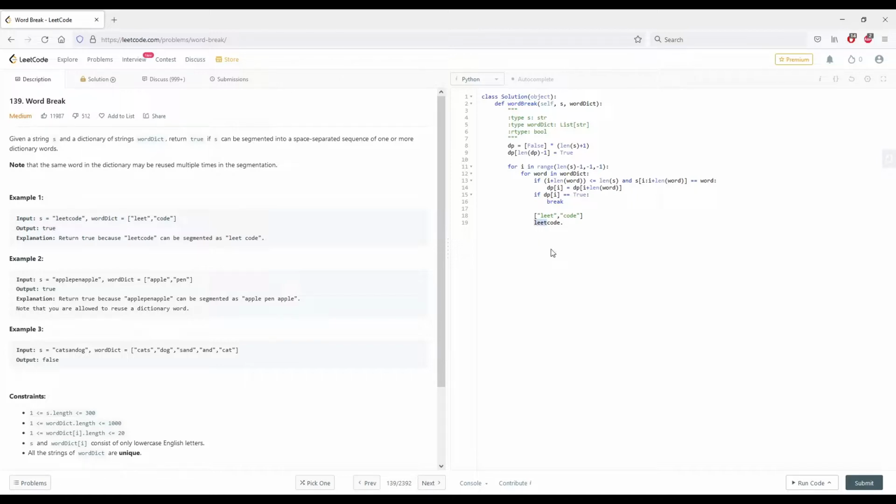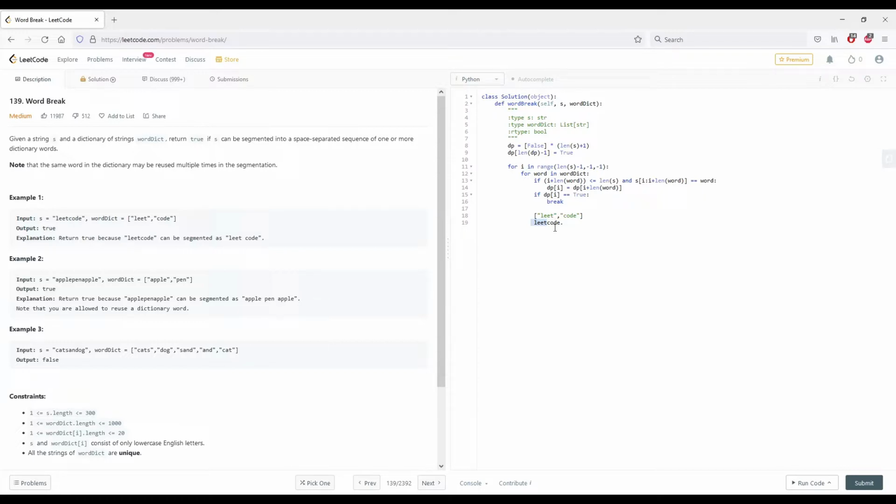Okay, now this gets interesting. So this index of L is 0, so s of 0 to the range 0 plus length word, 0 to 4, so 0, 1, 2, 3, 4, and since that is non-inclusive, it would actually be up to 3, leet, and then we see leet is in the word dictionary over here.